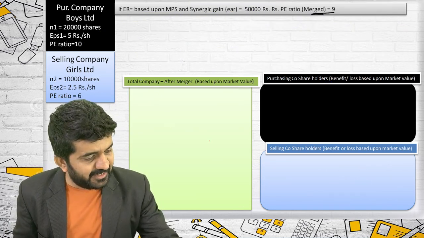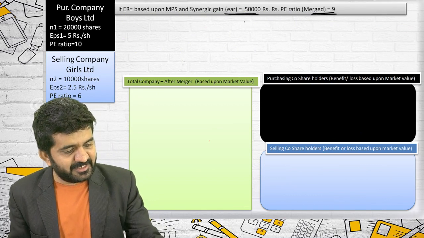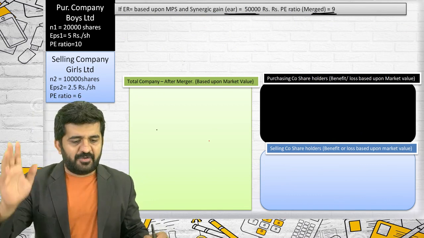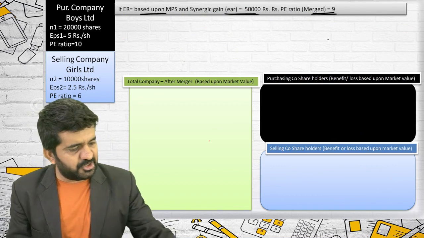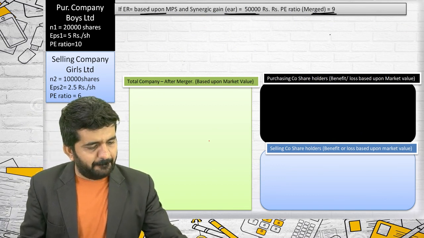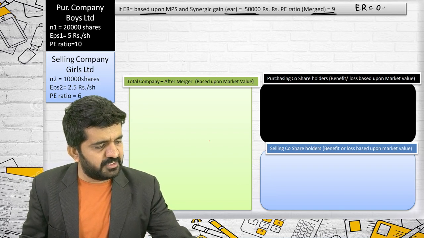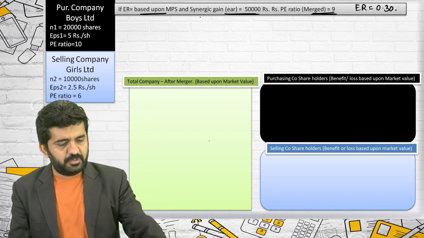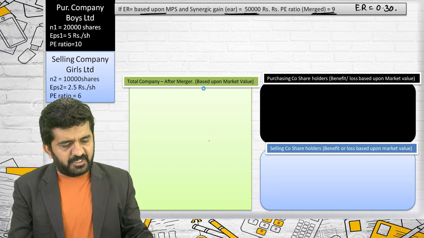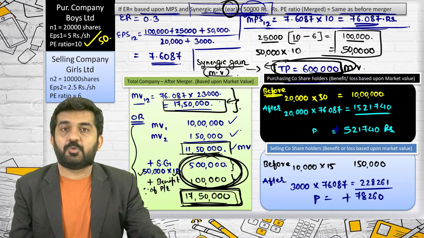where PE ratio is decreasing. There is a synergic gain. So that we can understand, exchange ratio is based upon MPS. So exchange ratio will be 0.30. Sorry. Synergic gain is 50,000. In the previous question also it was 50,000.